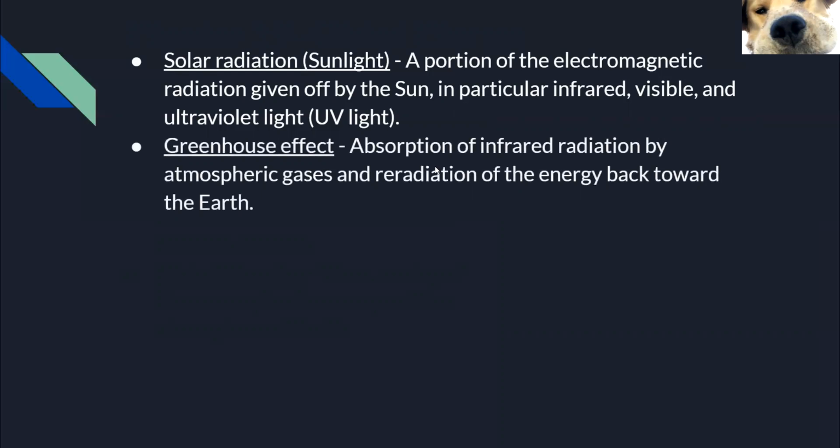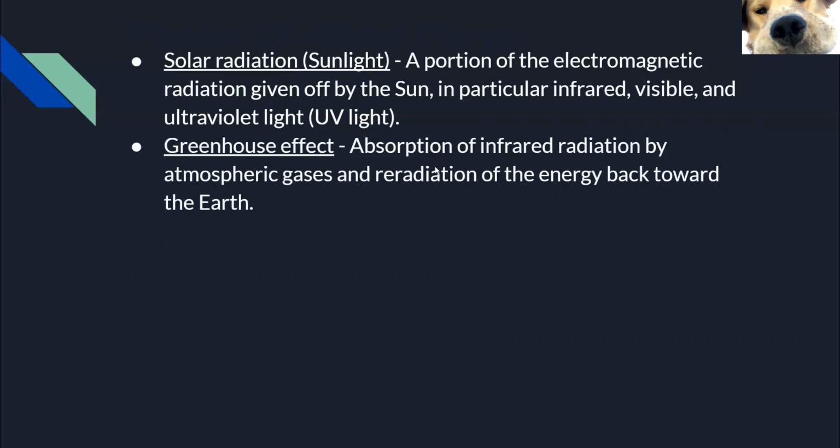The greenhouse effect is the absorption of infrared radiation by atmospheric gases and the radiation of the energy back toward the Earth. When the solar radiation, the sunlight that carries heat, is leaving the Earth, the greenhouse gases are reflecting it back into the Earth again.